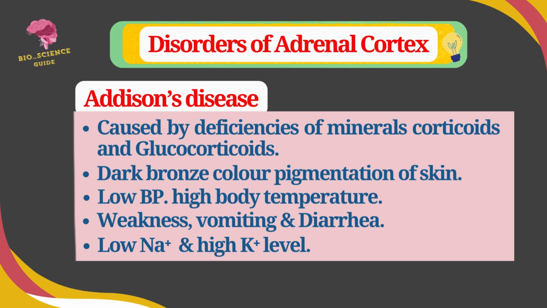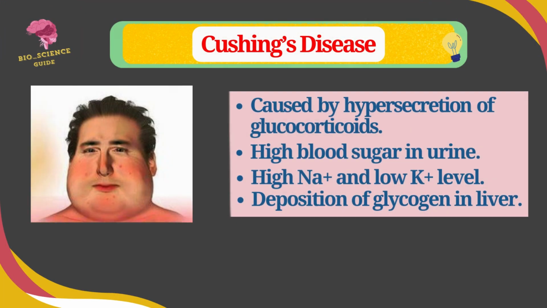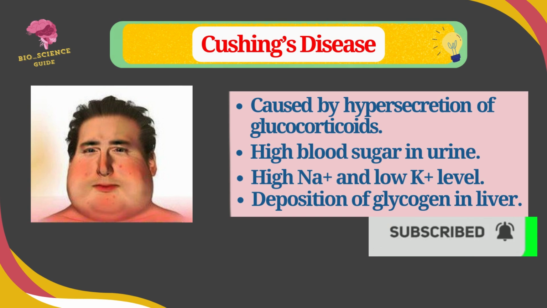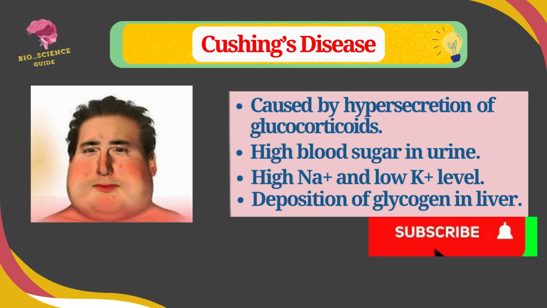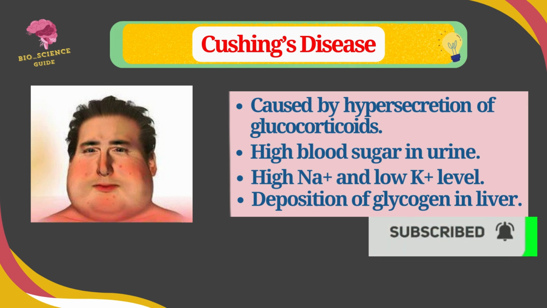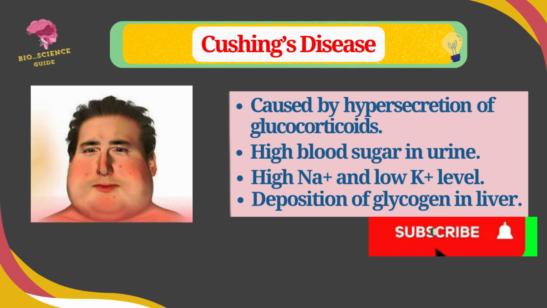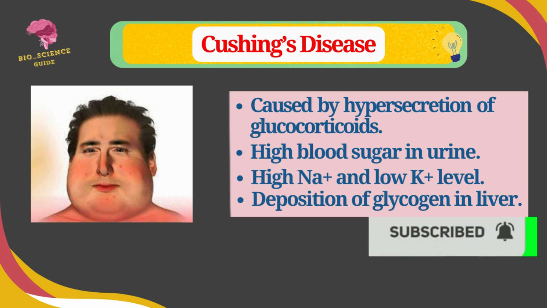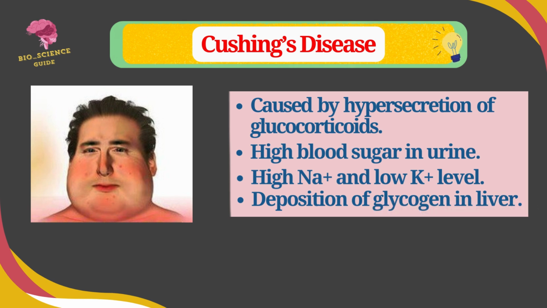higher potassium ion concentration. Cushing disease is caused by hypersecretion of glucocorticoids, and the characters of Cushing disease are a person who has high blood sugar in urine and high sodium ion concentration but low potassium ion concentration in the blood. There is a deposition of glycogen in the liver which is marked by Cushing disease.